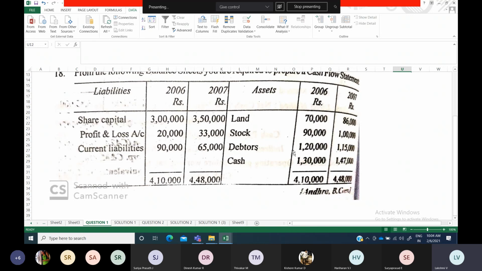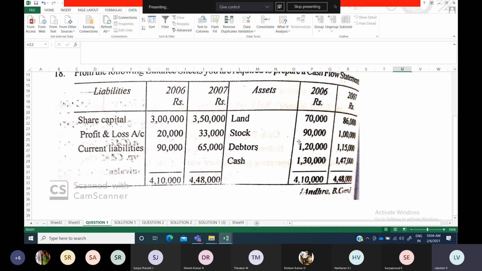So the method for finding out whether your answer is right or wrong is that for a cash flow statement, you add this opening balance as per accounting standard 3. I'm telling this now, not the general way the cash flow statement is usually prepared. Here we add the opening balance at the end. In the normal method, we start the sum with the opening balance. That is not asked of us. Anna University's syllabus requires it as per accounting standard 3, so that is what we are doing.